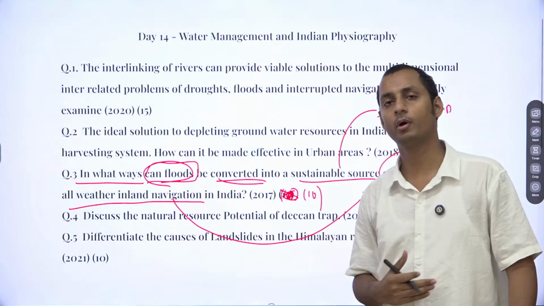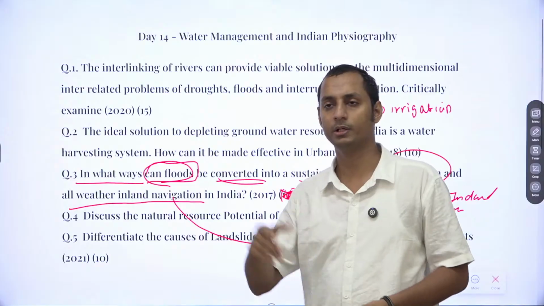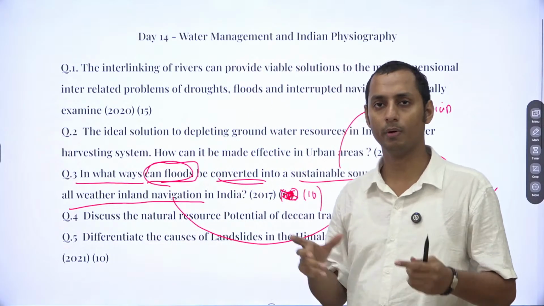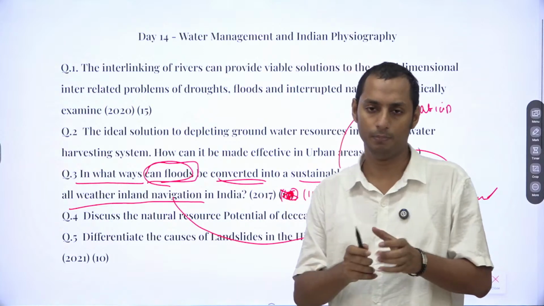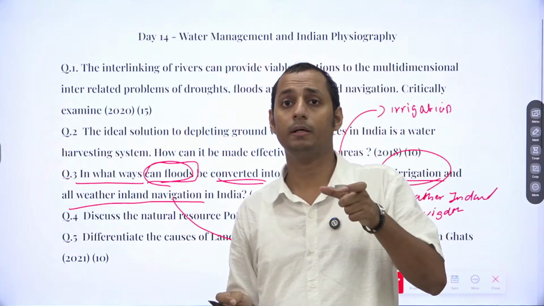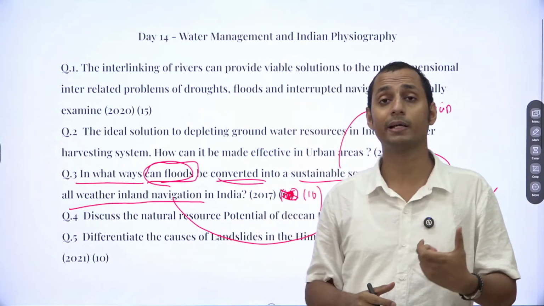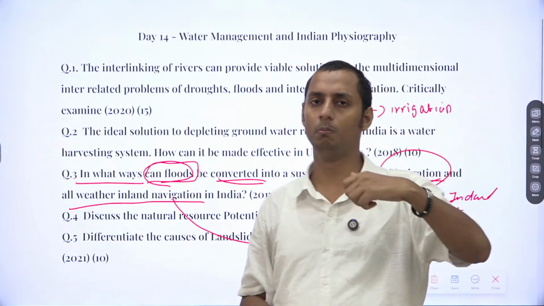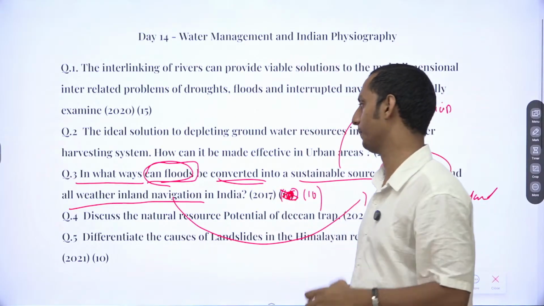If you have an interlinking of rivers, you can directly go from Chennai to Krishna to Godavari through that. If we construct canals, it also provides an interlinking all-weather inland navigation. So more or less the points are the same, but the way you write is very different.